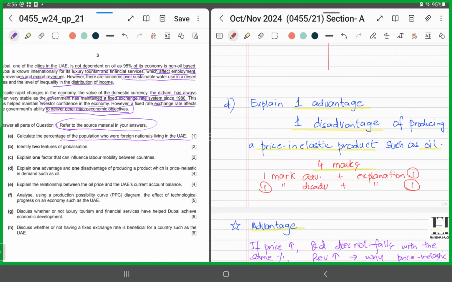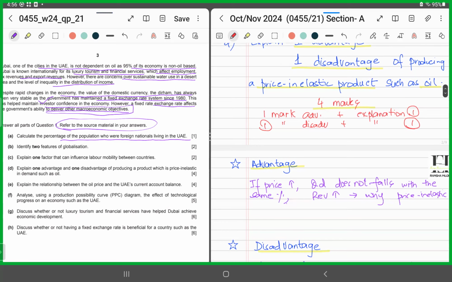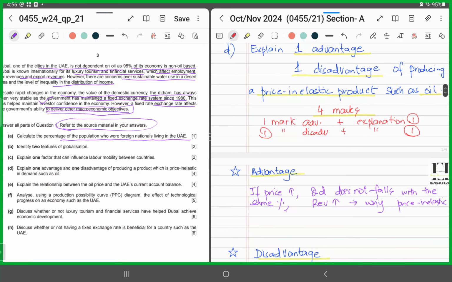Now, we all know that oil is a price inelastic product. That means whatever changes might happen to the price, it would be followed by a little lesser percentage change in the demand, right? So why? Because it's a necessity, right? So the advantage would be that if price changes, quantity demanded does not fall with the same percentage or the same proportion. So what happens if price rises? Quantity demanded does not fall. So as a result, the revenue is going to increase.